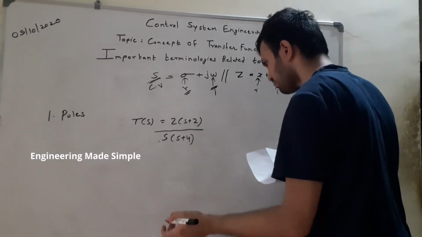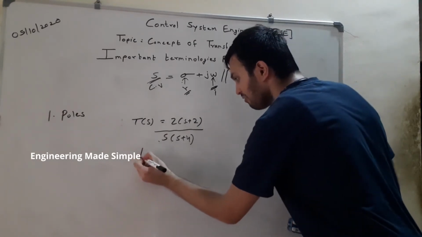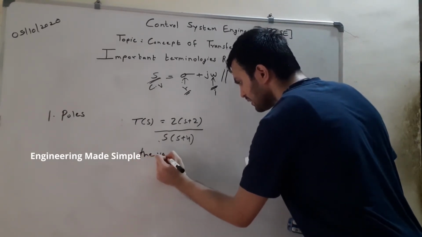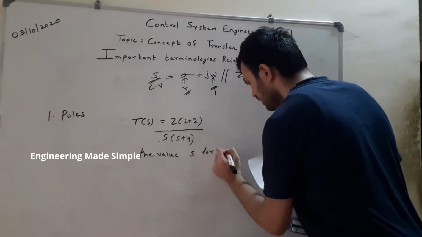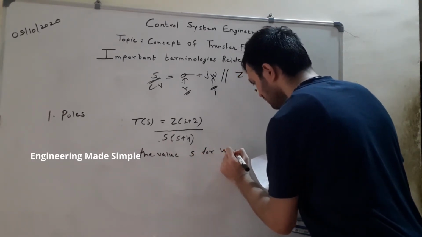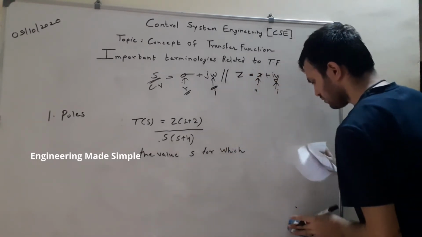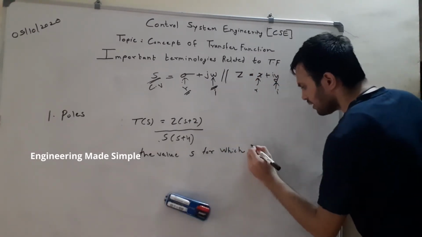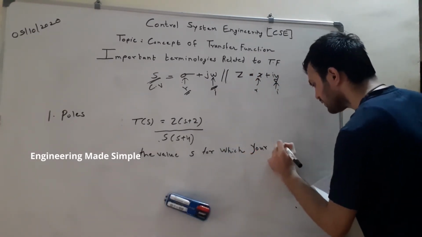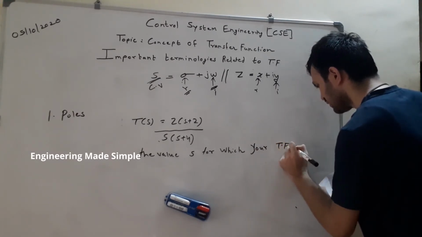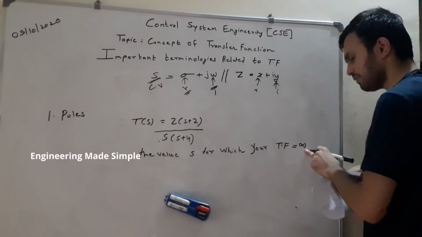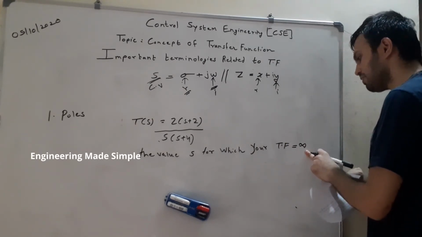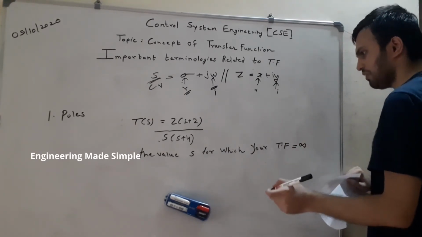Poles are nothing but the values of s for which your transfer function becomes infinite. So how does your transfer function T of s become infinity?